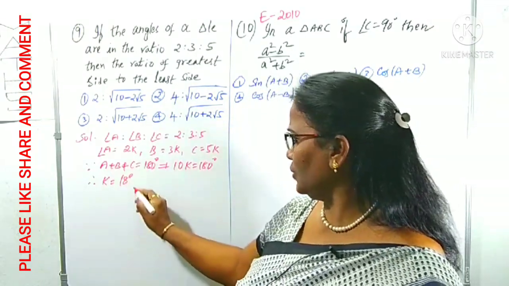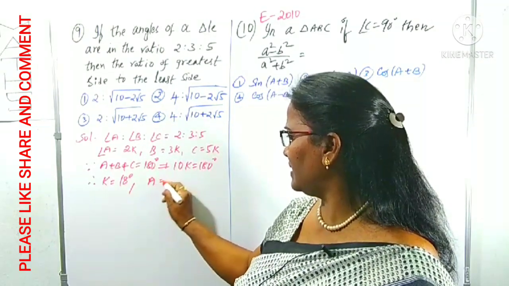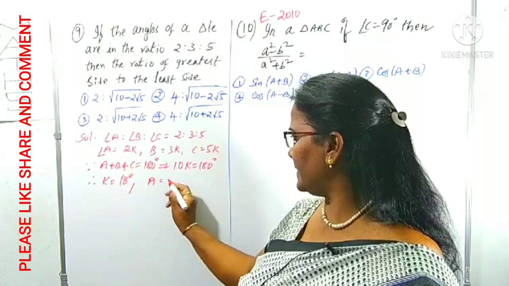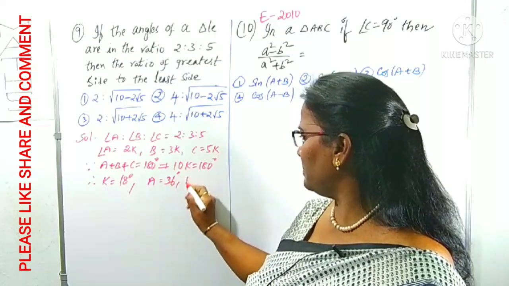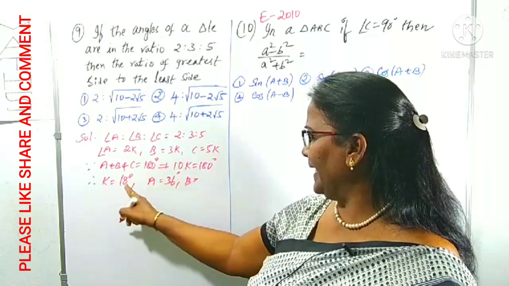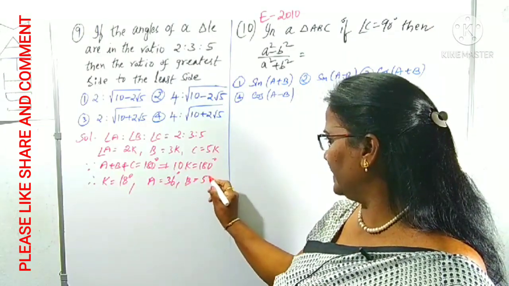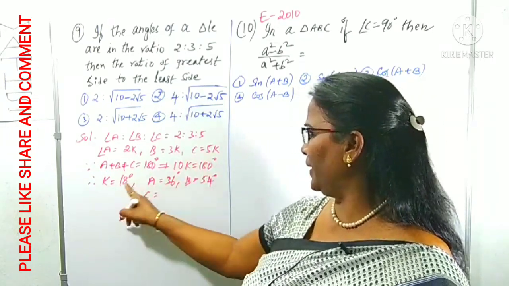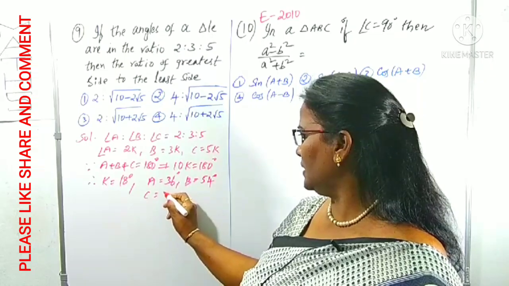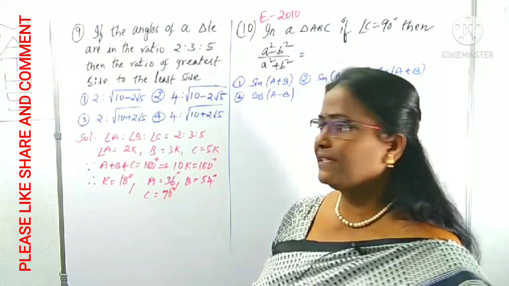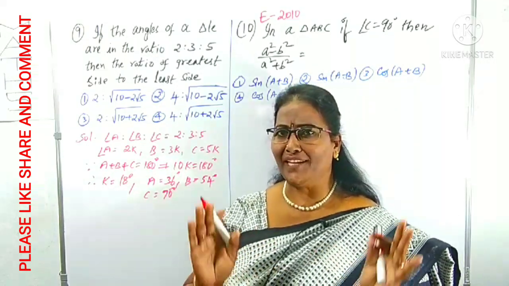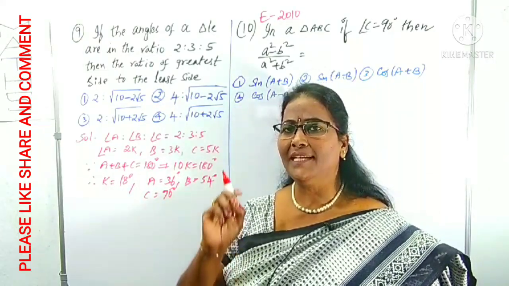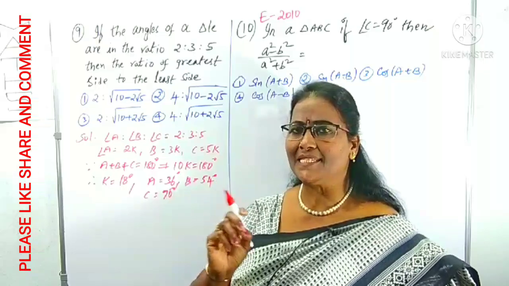K is 18. You know what is angle A? A is how many degrees? How many times of K? 2K. 2 into 18 is 36. Right. B. 3 into 18. 3 18s are 54 degrees. Right. C. Angle C. 5 into 18. 5 18s are 90. Like this we can find out 3 of the angles. Angles are ready now. Now we want greatest side to least side ratio.